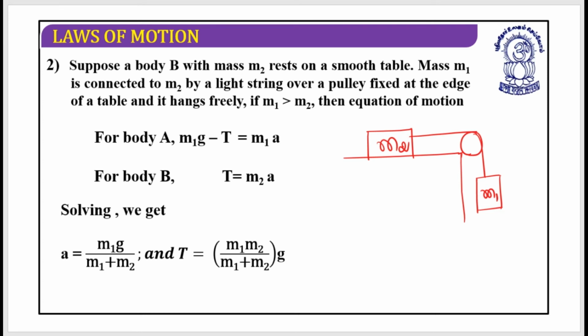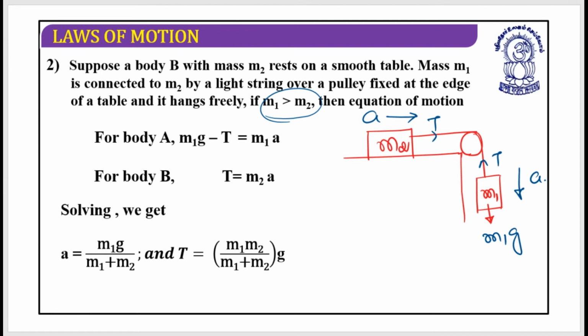So what could be written? Let's have the FBD of this one. I'm going to write down all the forces that are acting. It's m1g. This is the tension, and as they are connected with the same string, the tension would be the same. For m2, away from the body in the positive x direction, this is tension T. And as they said m1 is greater than m2, that means this is moving in the downward direction, and if it is being pulled in the downward direction, this must be pulled in the positive x direction. So this would be the situation.